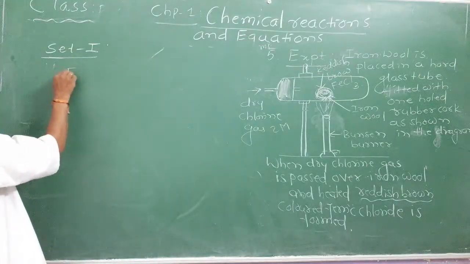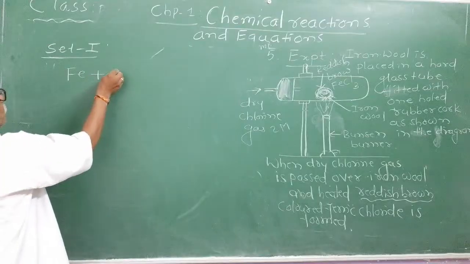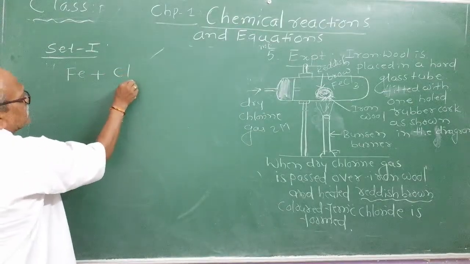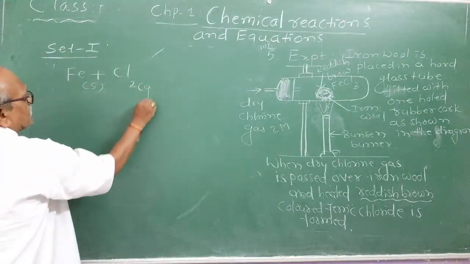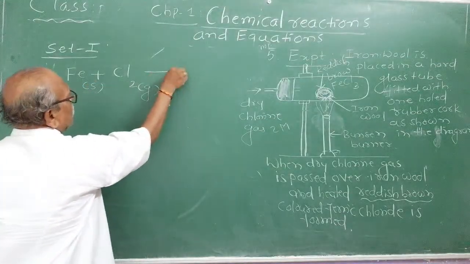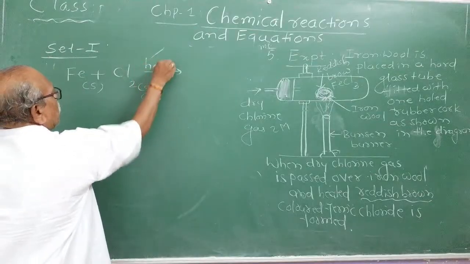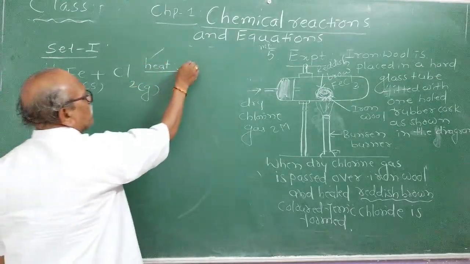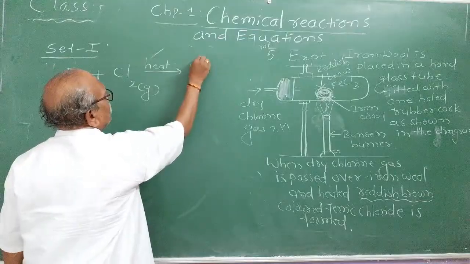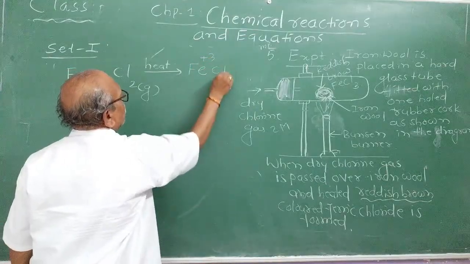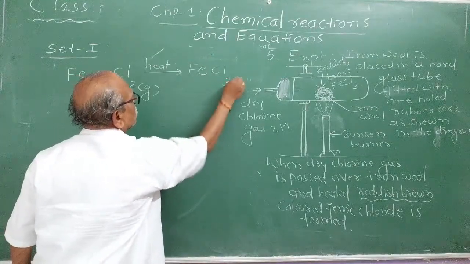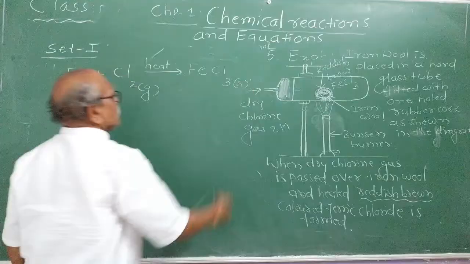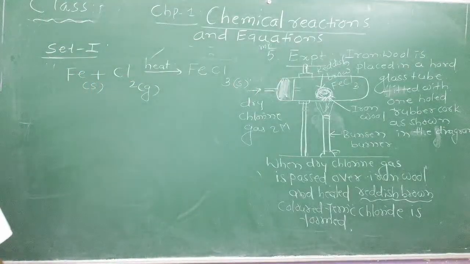Write the reaction: Fe plus chlorine, which exists as Cl2. Fe is a solid, chlorine is a gas. You have to heat it. On heating, you will get ferric chloride. What is the formula of ferric chloride? Ferric means Fe plus 3, chloride is minus 1, cross the valency. Those who don't know, learn balancing equations. Ferric chloride is formed, solid.